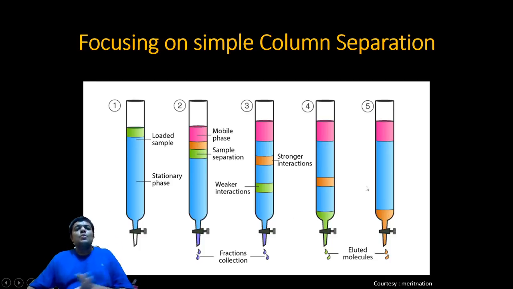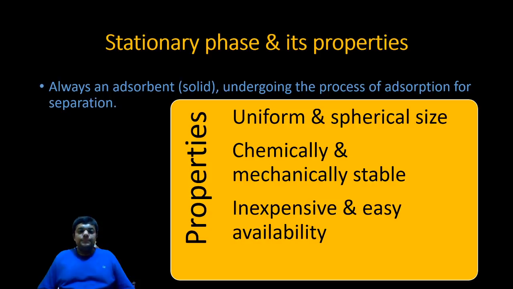So we are just going to focus today on this step 1 to step 5, which are at a later stage explained in this discussion. But as I told you, no upgraded forms like HPLC or GC. Column that is focused in its simplest way, the simple traditional way, is going to be discussed today.